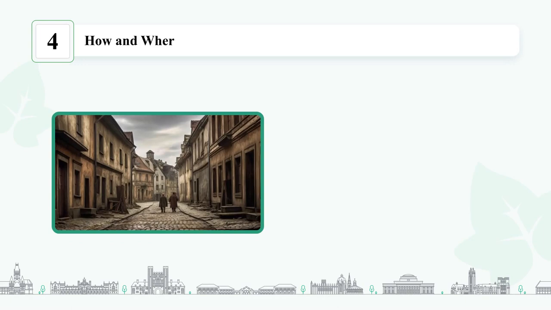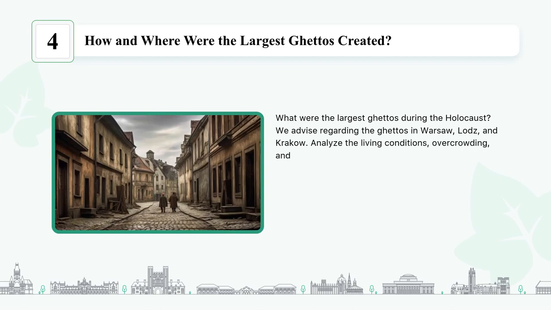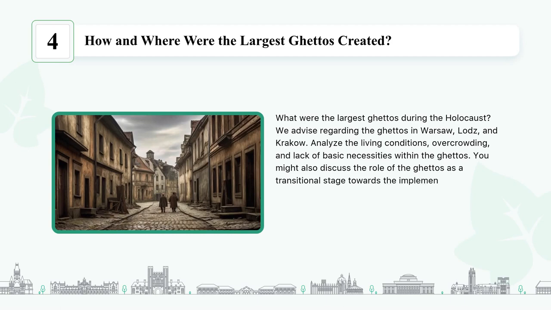How and where were the largest ghettos created? What were the largest ghettos during the Holocaust? We advise regarding the ghettos in Warsaw, Lodz, and Krakow. Analyze the living conditions, overcrowding, and lack of basic necessities within the ghettos. You might also discuss the role of the ghettos as a transitional stage towards the implementation of the final solution. Explore the resistance efforts and acts of resilience within the ghettos.